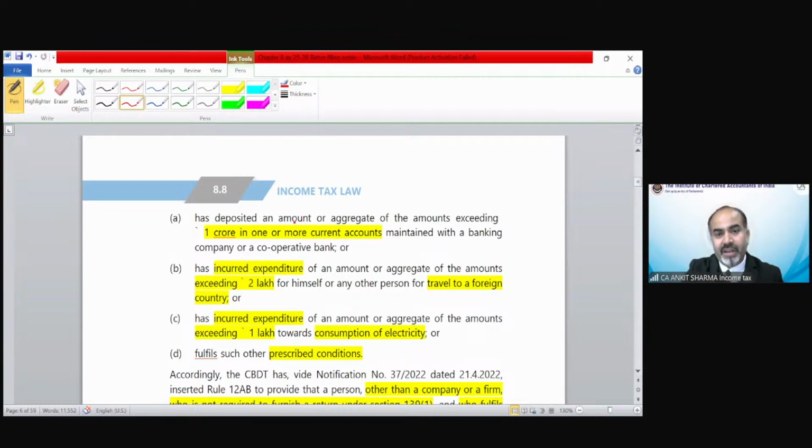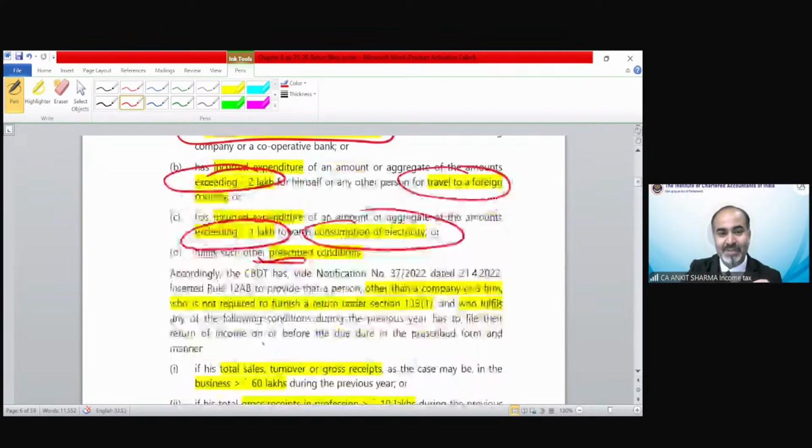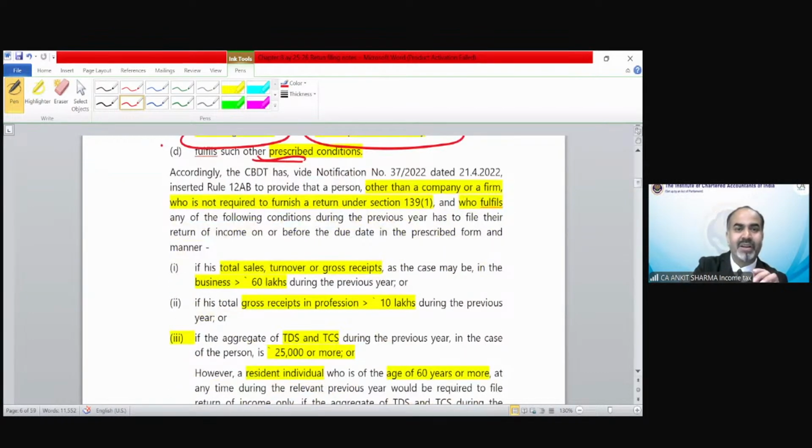If you have deposited an amount or aggregate of amounts exceeding 1 crore in one or more current accounts, you have to file your income tax return. If you have incurred expenditure on foreign travel exceeding 2 lakh rupees, again you have to file your income tax return. If you have incurred expenditure on consumption of electricity of more than 1 lakh rupees in a financial year, then again you have to file your income tax return, or other conditions as specified. So it's not yet completed. Some other conditions are also specified by the income tax department.